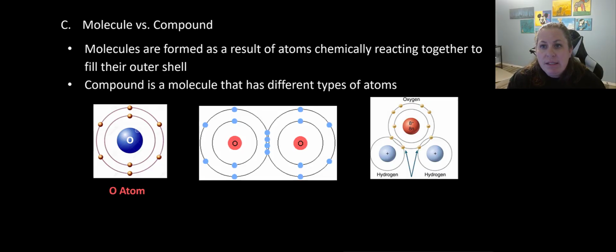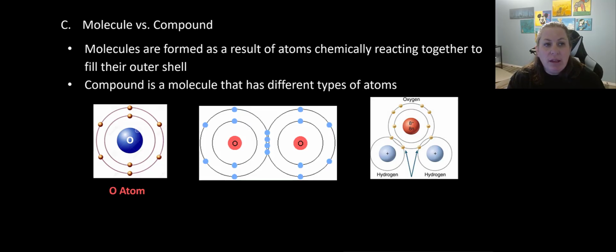All right, so this brings us to looking at molecules versus compounds. So molecules are formed as a result of atoms that are chemically reacting together, and they're doing this in order to fill their outer shell. So remember, the first shell, they're going to fill it with 2. The next shell, they're going to fill it with 8, and so on. And so they're going to react until they can get that last shell full, so then they're happy and content.